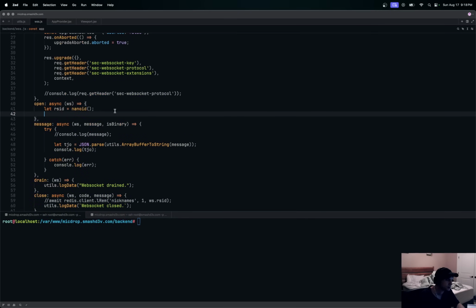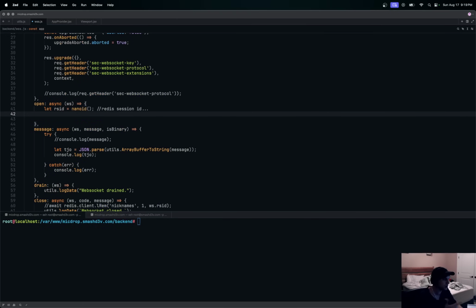We'll call it the Redis session ID. Any messages or things going on between that client and Redis, we can know with this ID here. We'll attach it to the WebSocket. We also don't want to open up the Pty terminal unless the initial rows and columns have come in. So we're going to attach those to our WebSocket object there.